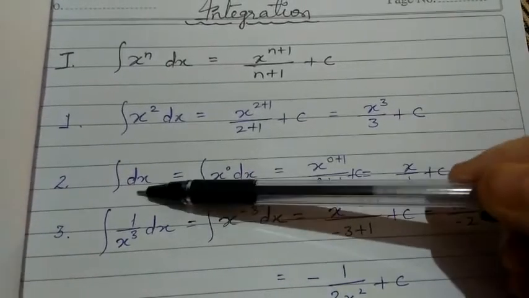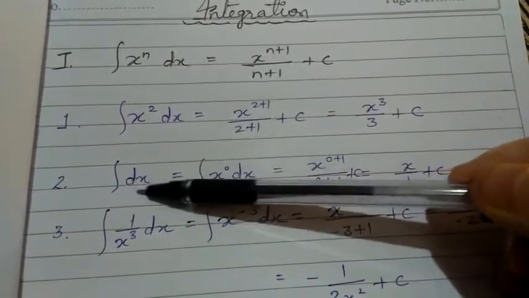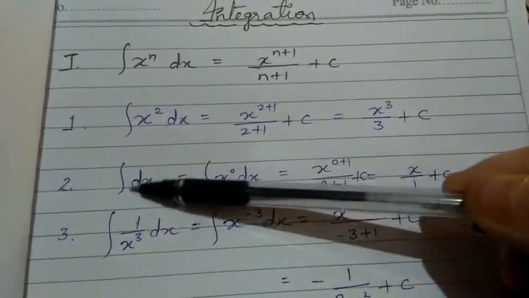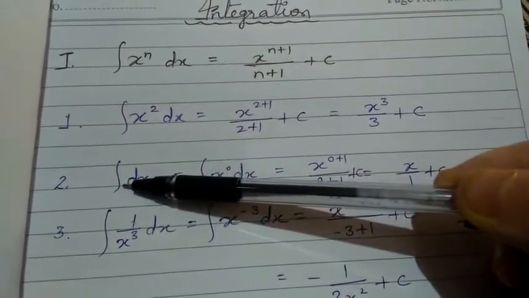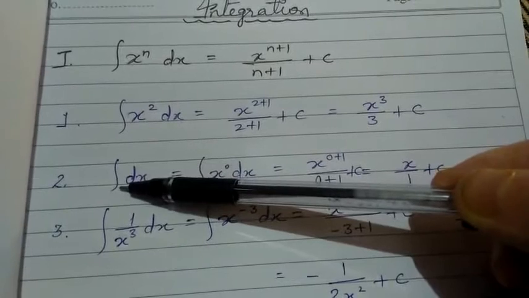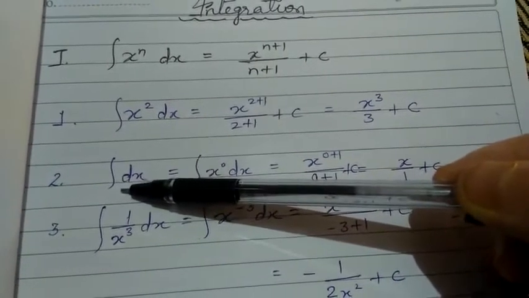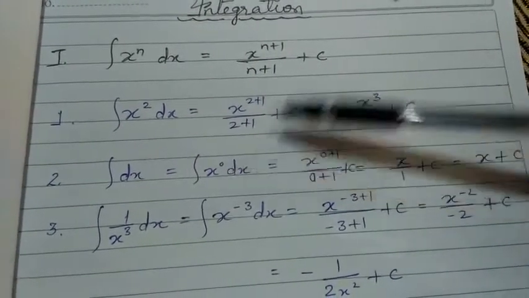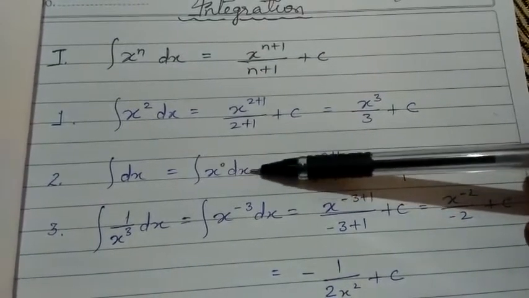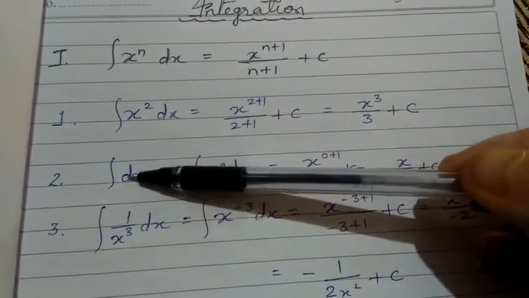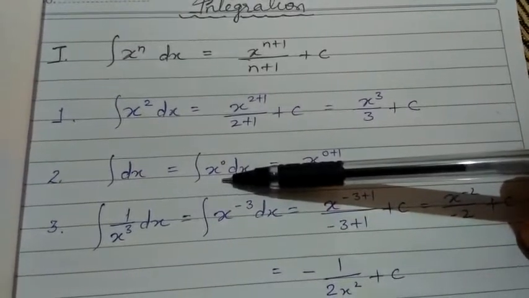Similarly, in the second one, only dx is written here. When only dx is written, what is there? 1. And you all know that if any variable has power 0, it means 1. So if I write x to the power 0 dx, will there be any change?